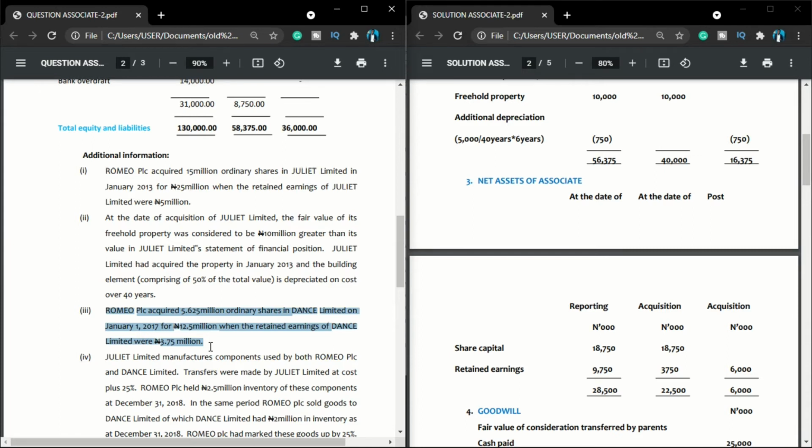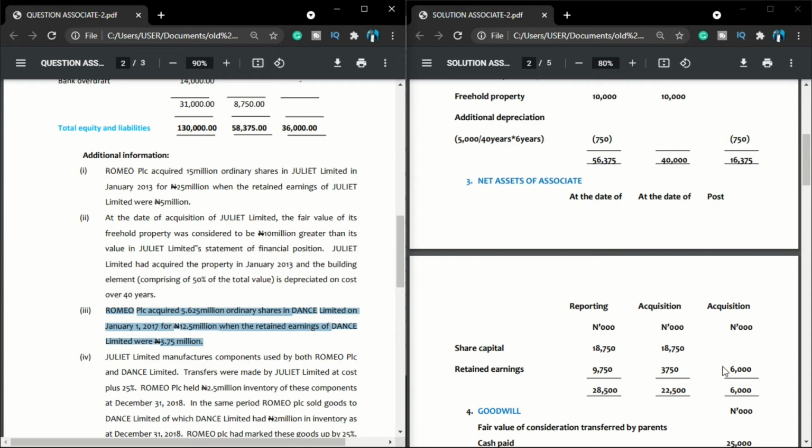So my retained earnings at the date of acquisition is 3,750, since I'm working in thousands. The difference between reporting date and acquisition date gives me my post acquisition. You can see, very easy and straight. I've exhausted additional information 1 and looked at additional information 3.